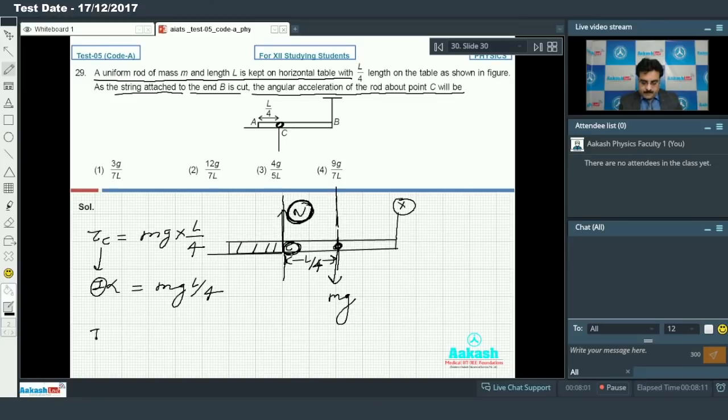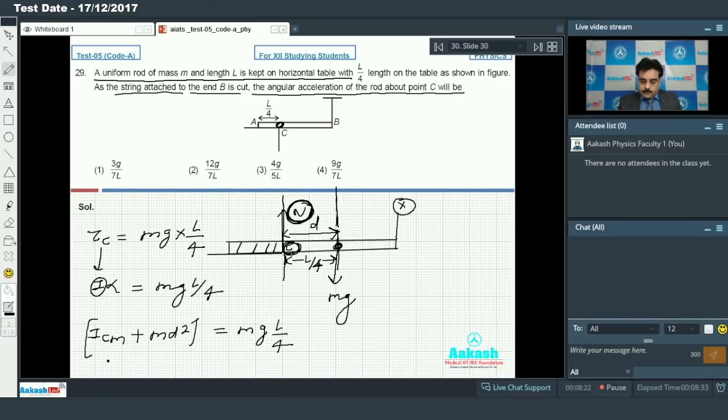So we'll write I_CM, the moment of inertia about the geometrical axis, plus m d square. d is the perpendicular distance between these two parallel axes. This is d, and that is equal to L by 4.